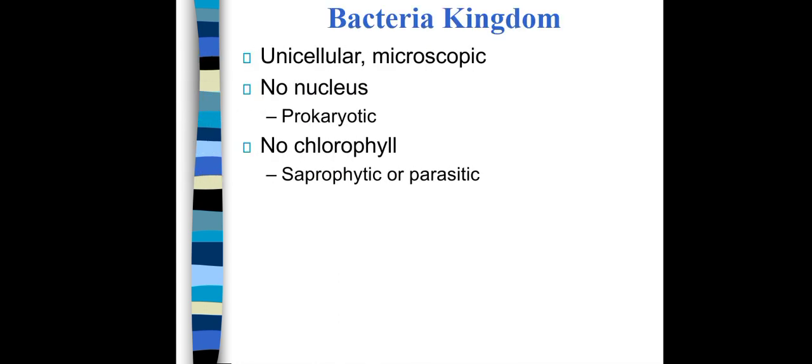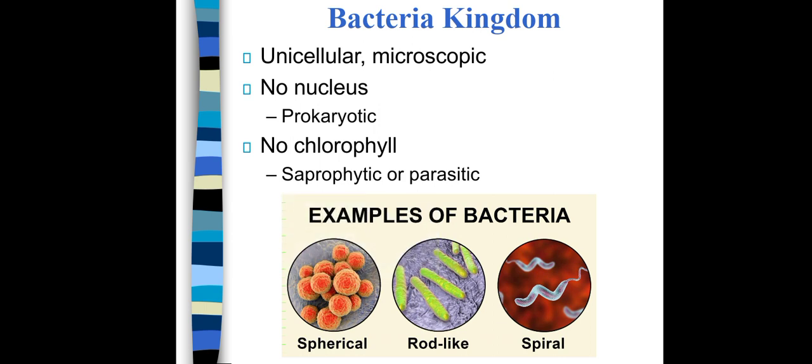Bacteria kingdom. They are unicellular, microscopic, no nucleus. It means they are prokaryotic cells. No chlorophyll, so they cannot produce their own food. They are saprophytic, that depends on the others, and they decompose the dead bodies of the plants and animals in order to get food, or they are parasitic in nature. They are very tiny, they cannot be seen by the naked eye. There are a variety of bacteria having different shapes and sizes.